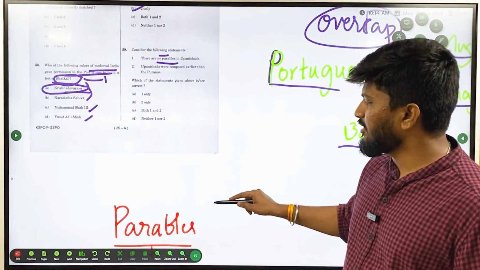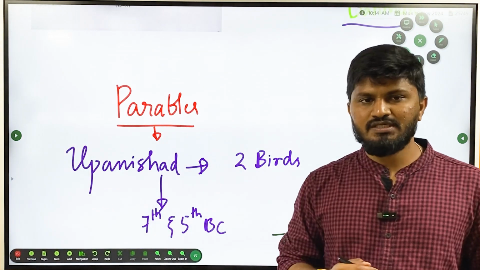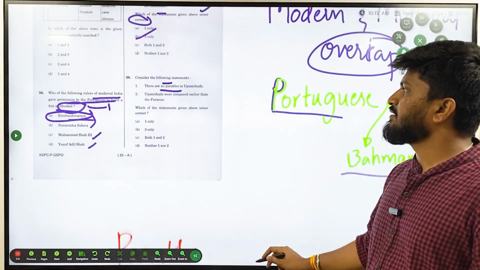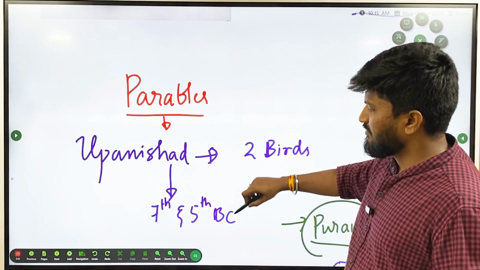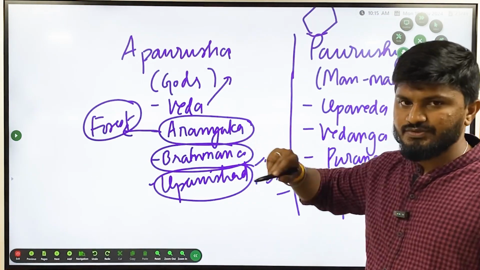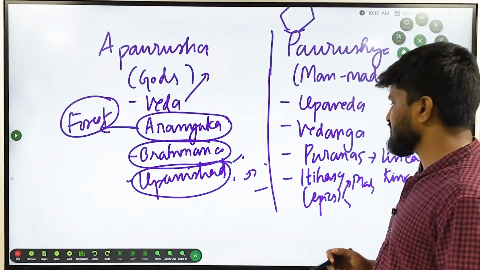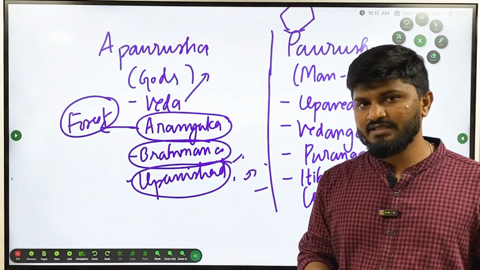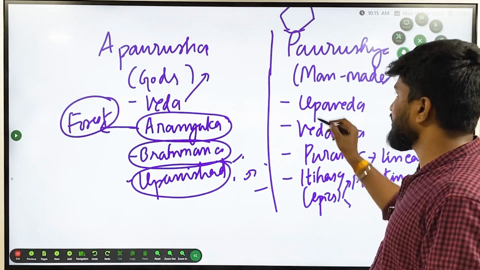So there were actually parables present in Upanishad. There were parables of 2 birds which also provided morality. The second statement is Upanishads were composed earlier than Puranas. Puranas are the lineage of kingdoms. During the Rigvedic period there was no kingdom, so there was no need of Puranas. So Upanishad came earlier than Puranas.